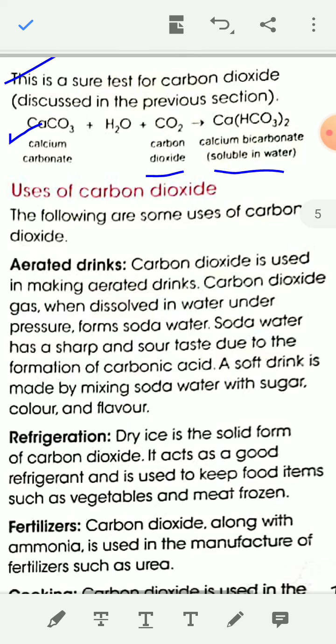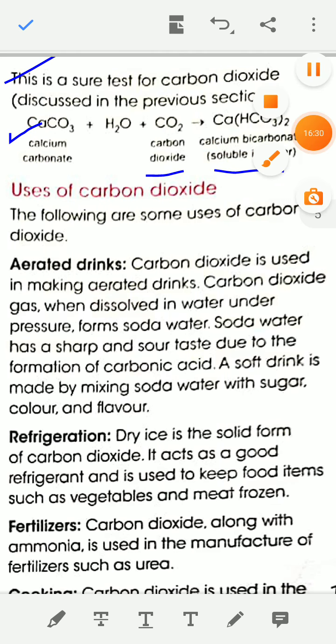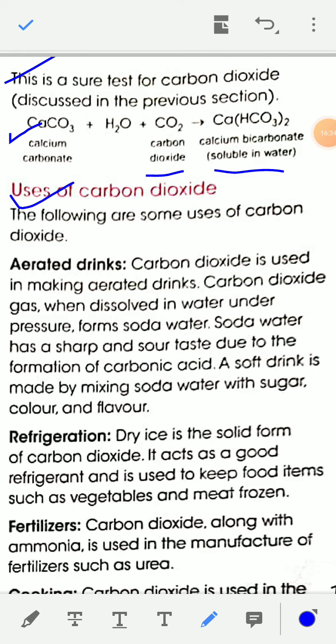Now see uses of carbon dioxide. There are different uses of carbon dioxide. Aerated drinks: carbon dioxide gas is used in making aerated drinks. When dissolved in water under pressure, it forms soda water, which has a sharp sour taste due to the formation of carbonic acid.